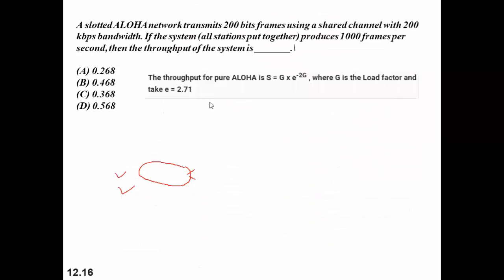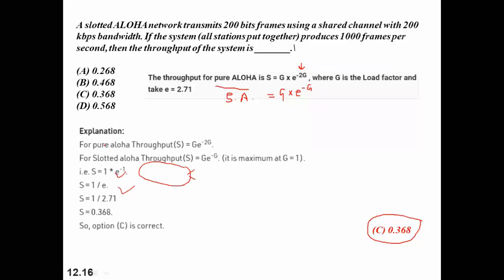So the same thing I have put over here. Right? You can see. So we have set the value of G, since it is slotted Aloha, the maximum value of G is 1, right? We substitute the value simply. We get the efficiency, that is 0.368. We convert it into percentage. So it will be how much? It will be 36.8%.